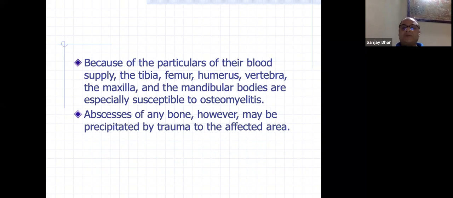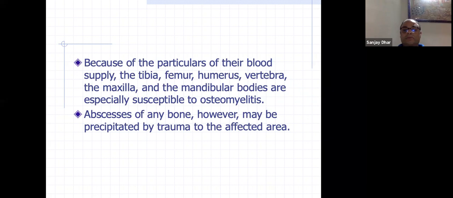So there are other sites like tibia, femur, humerus, vertebra, maxilla, mandibular bone. Especially wherever there is a lot of spongy bone, they are all susceptible to osteomyelitis. Even phalanx sometimes can present as osteomyelitis. In feet, you will see fungal osteomyelitis because of micro penetrating wounds, particularly in farmers and all those who work barefoot in the fields. So that is direct contiguous, not hematogenous.